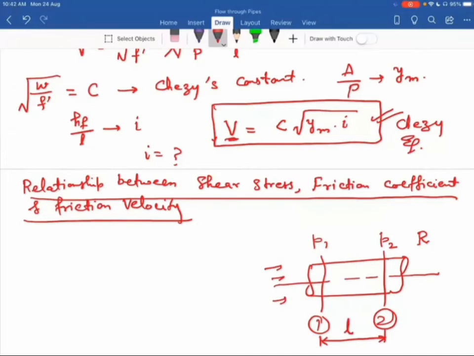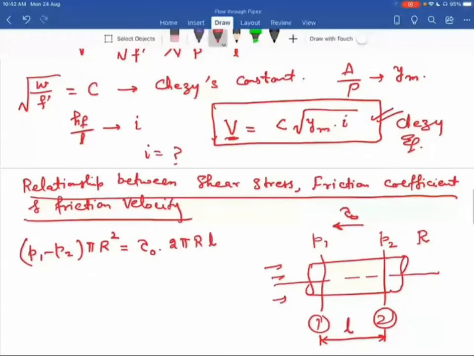Now the pressure force acting on this element between 1 to 2, we can write it as (P1 minus P2) into area, which is pi r square. Now this is equal to the resistance force. Tau O is the shear stress, multiplied by the surface area 2 pi R L. So (P1 minus P2) pi r square equals tau O into 2 pi R L. So from here P1 minus P2 comes out to be 2 times tau O, then L divided by R.